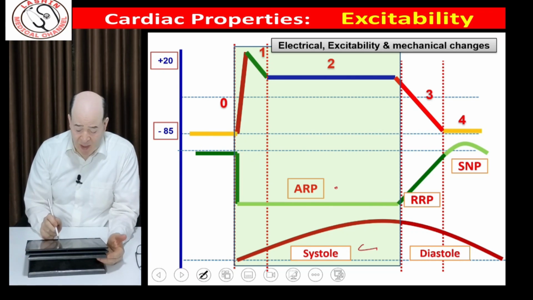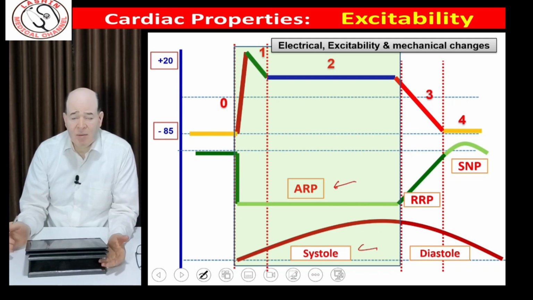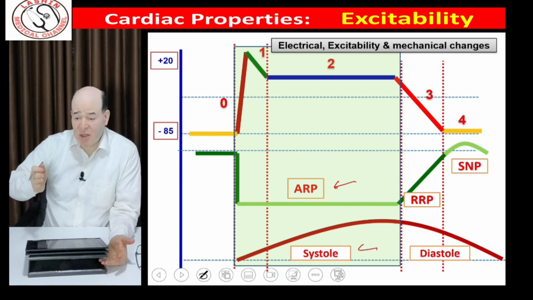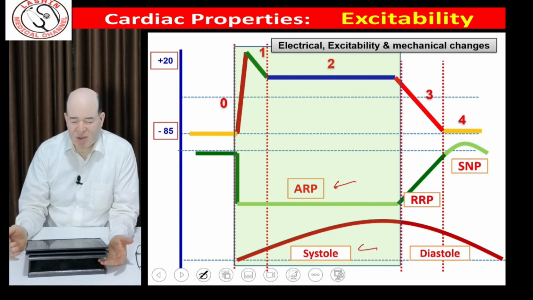Looking to this figure, we can find that the cardiac muscle, while it is in systole, it is in a state of complete refractory period. This means that the excitability of the cardiac muscle is completely lost during systole. So the cardiac muscle can't be stimulated during systole. So you can't obtain tetanus in the cardiac muscle, because all over the duration of systole, the cardiac is in a state of absolute refractory period.